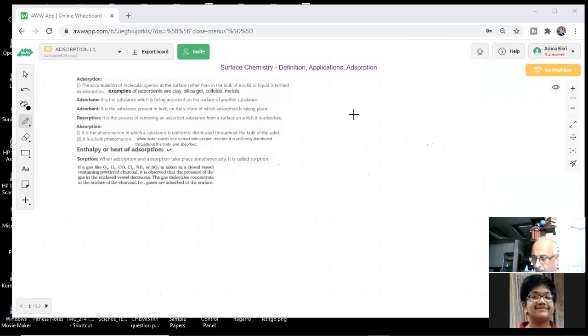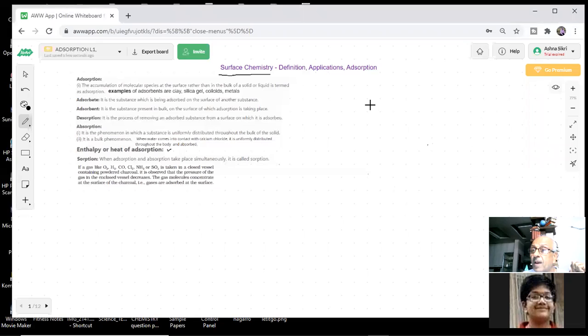Very important topic today. As you can see on the board, we have a new topic with a new chapter, that is surface chemistry. What do you mean by surface chemistry? Students, you already know what we are talking about here. Surface chemistry means something is happening at the surface. You have seen that if there is a solid and liquid, they have a surface. Now, what will happen at the surface? What is happening at the surface?